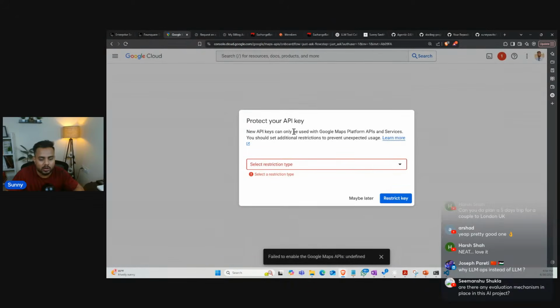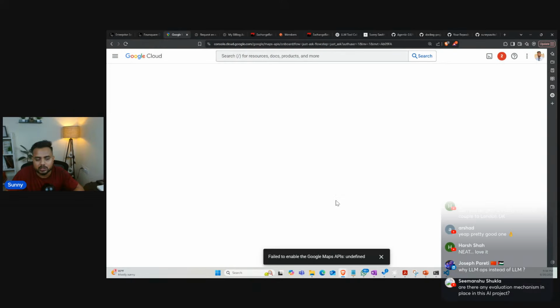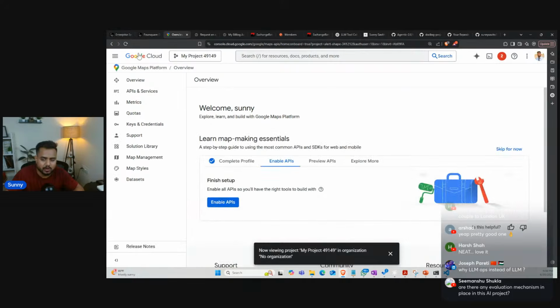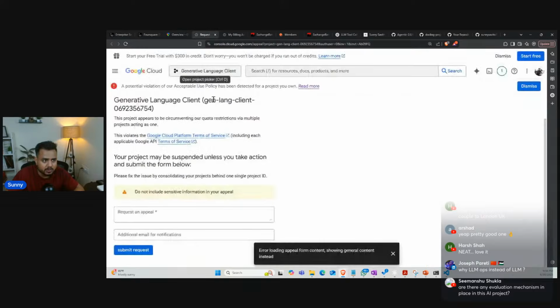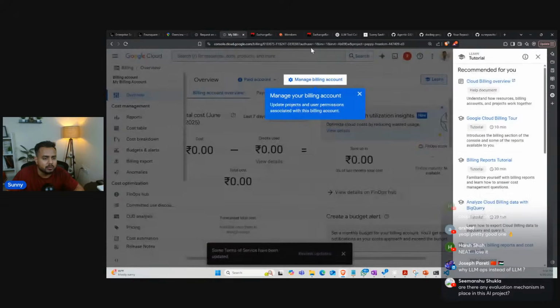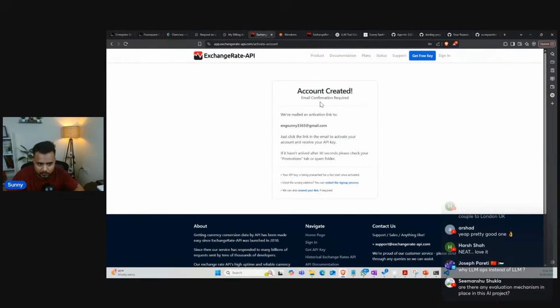Now here is a Google Maps API key. Simply search with Google, and you will get this particular API key. I'll mention all these links in the description itself so that you can get them. So see, my API is enabled and I'm able to generate this one. Now apart from this, guys, here is an API key for the exchange rate API. I already got a free API key. Once you search for the exchange API key, you will get an option for generating the API key.